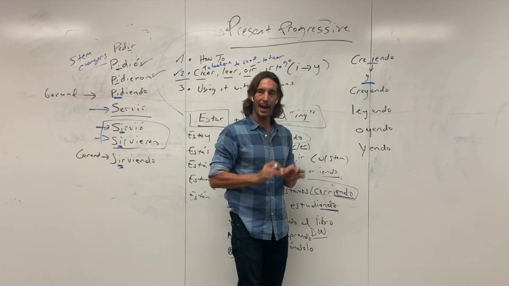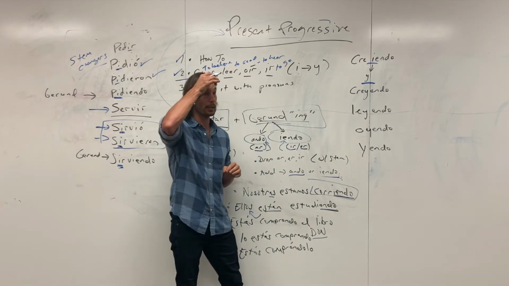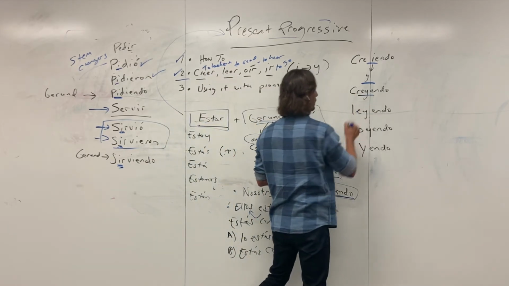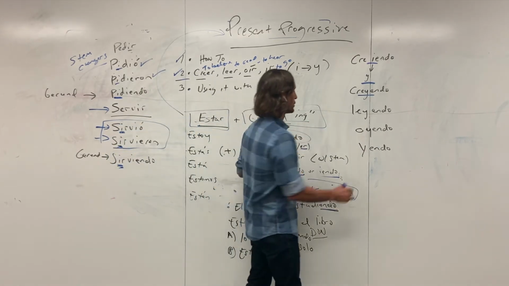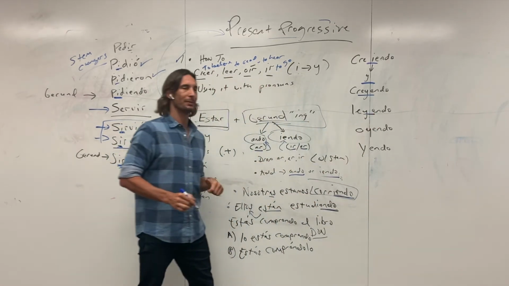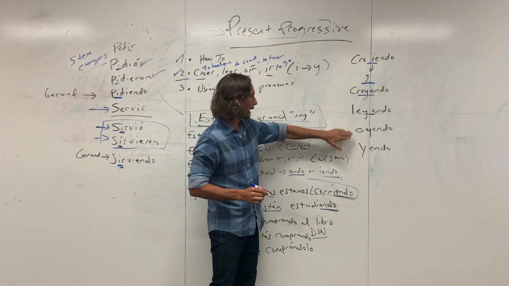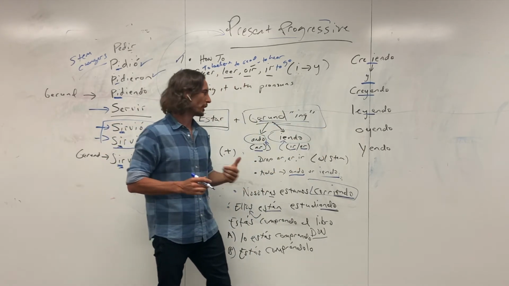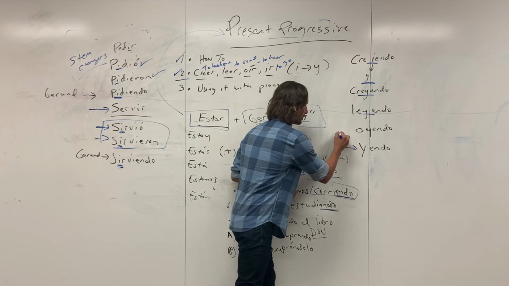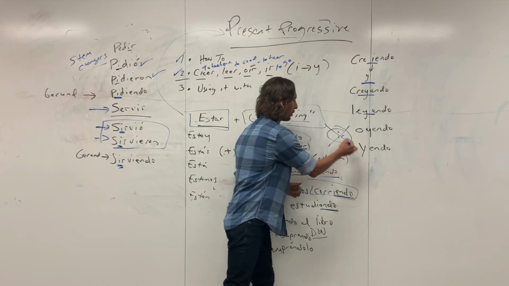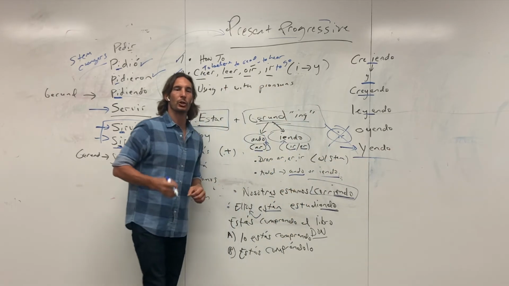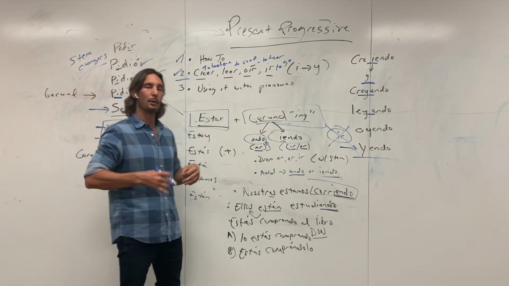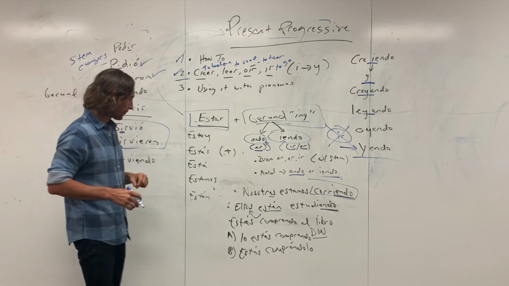The I of the yendo is going to become the Y. Your gerund for creer becomes creyendo. Leer becomes leyendo. Oír becomes oyendo. And then ir, to go, you just drop the whole verb and it becomes yendo. Estoy yendo al parque. I'm going to the park, for example.